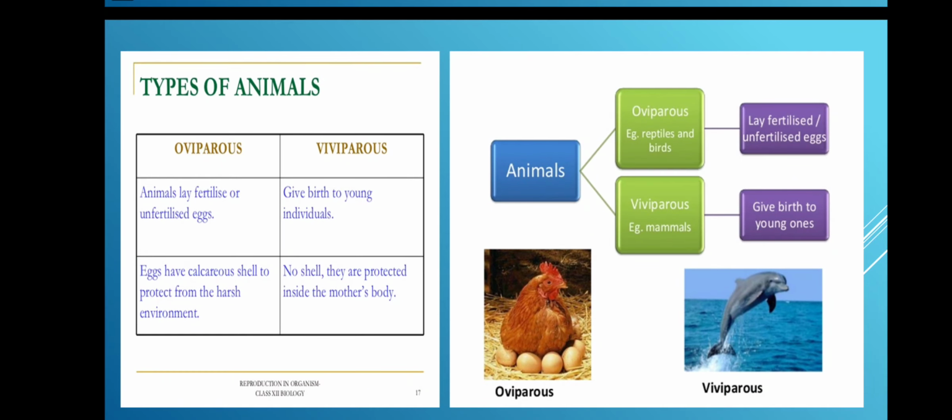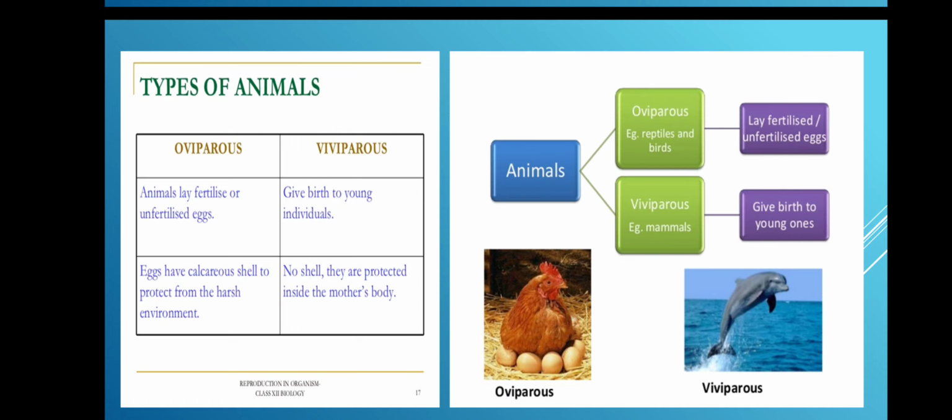Okay, moving on, types of animals. We have oviparous and viviparous. This is not in your textbook, but still I would like to tell you because it is there in your 8th standard textbook.